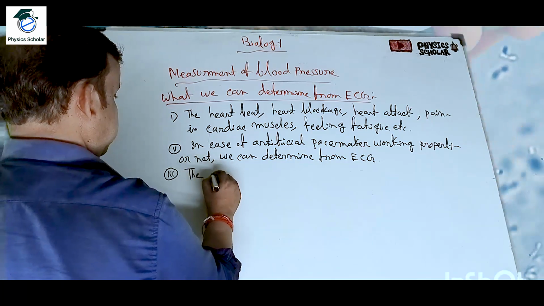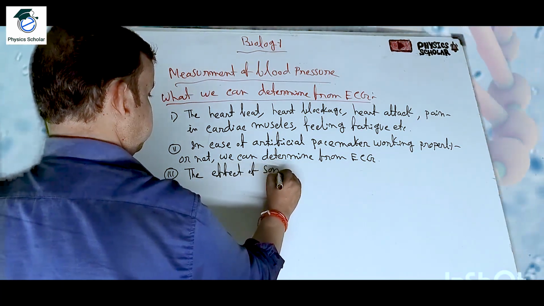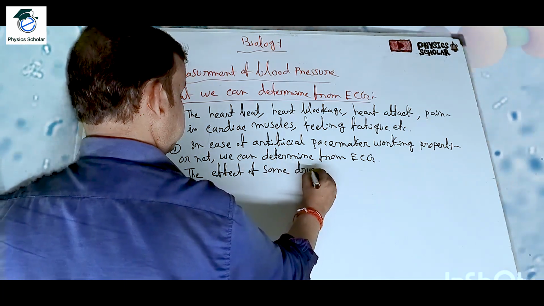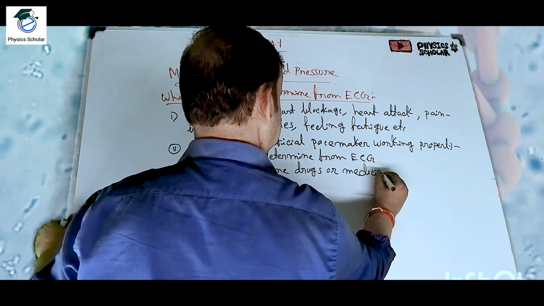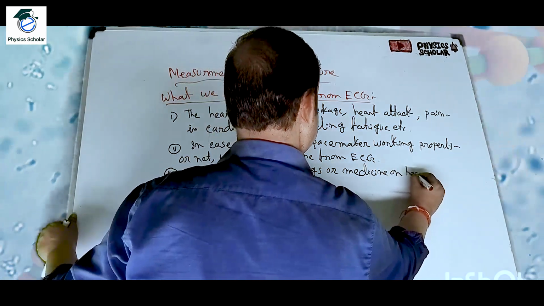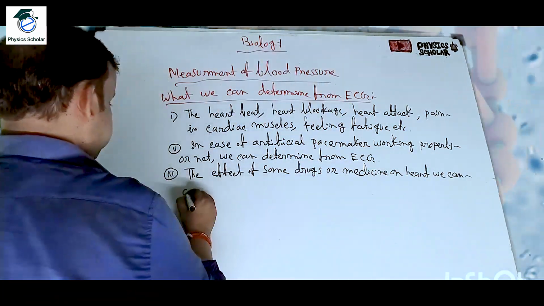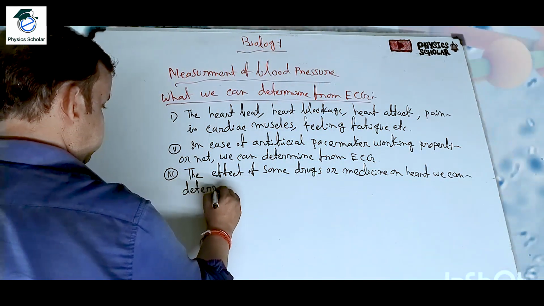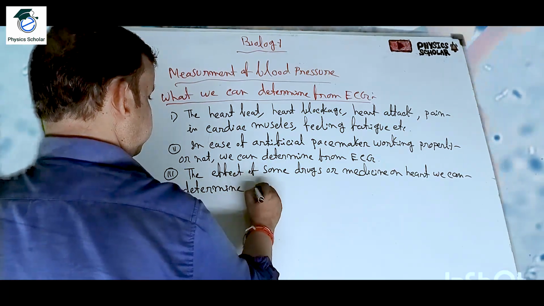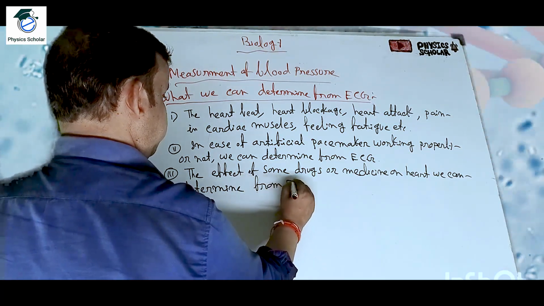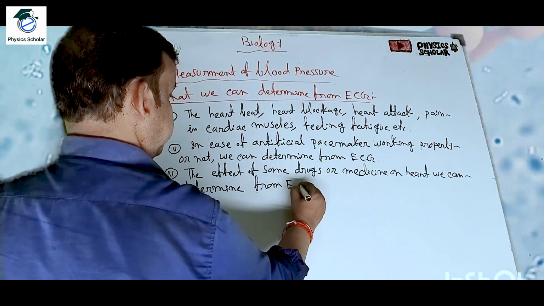Next, the effect of some drugs or medicine on the heart we can determine from ECG.